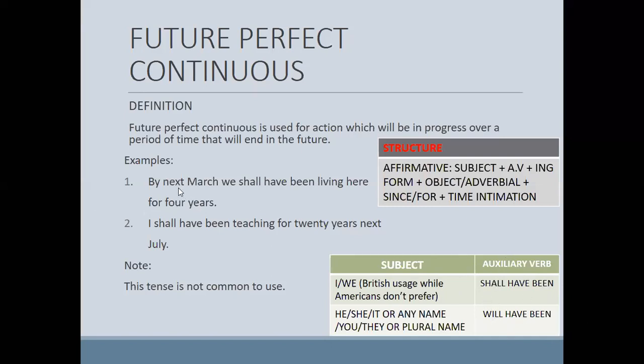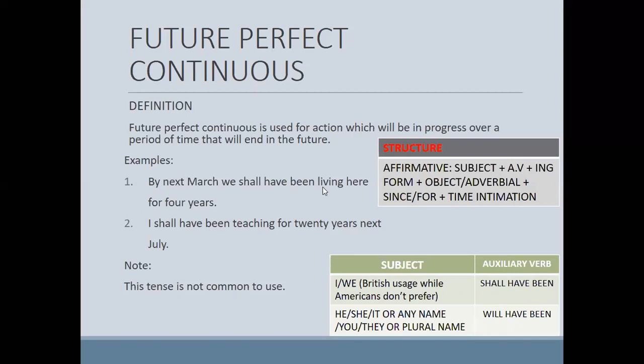By next March, in this sentence, in order to make you understand, I use the shall. By next March, we shall have been living here for 4 years. We shall have been. This is the indication of the future perfect continuous tense.